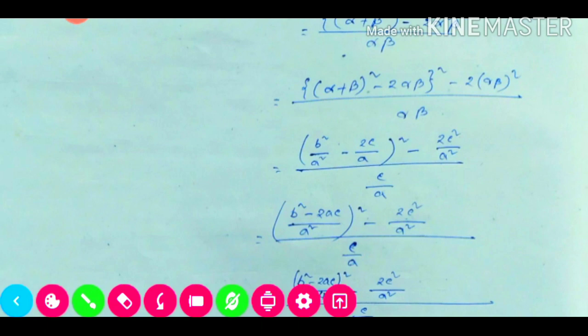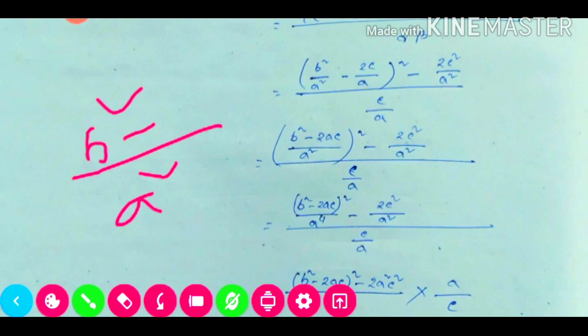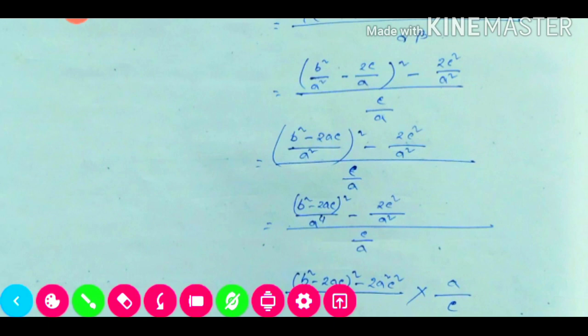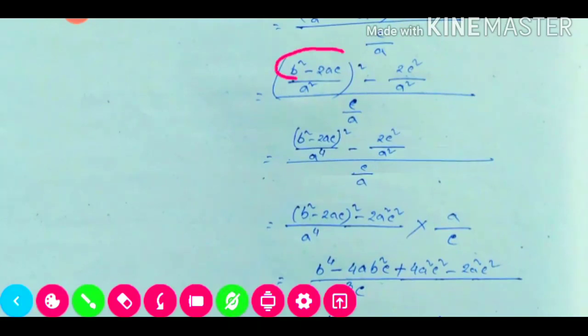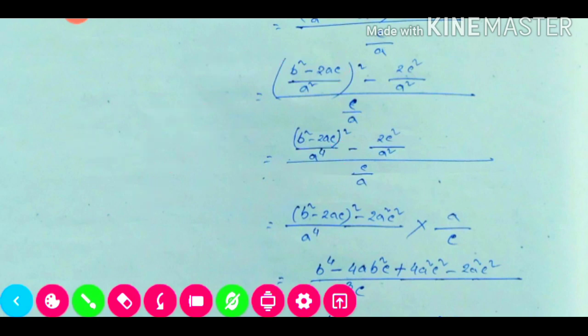Now again we need to take our LCM in the first portion. In this portion we will take LCM. The LCM will be a square. So a square divided by a square is 1, so b square will remain, minus a square divided by a, only a will remain. So a into 2c will be 2ac and whole square, this whole square will remain, minus 2c square divided by a square. Now this square one we need to separate. The numerator part square also, that means b square minus 2ac whole square divided by a square whole square. So it will be a4. So here we are getting a4 and minus 2c square divided by a square.